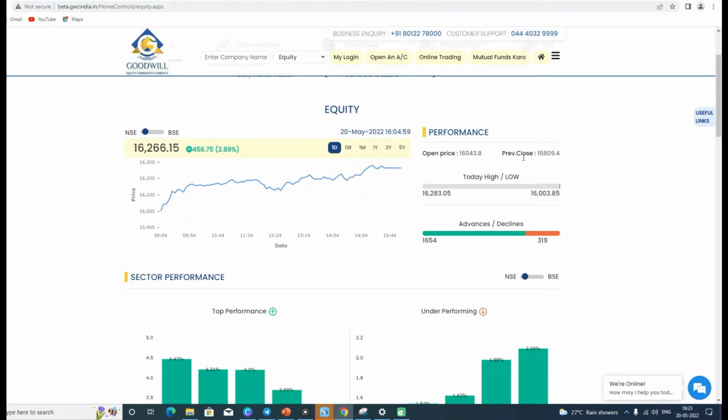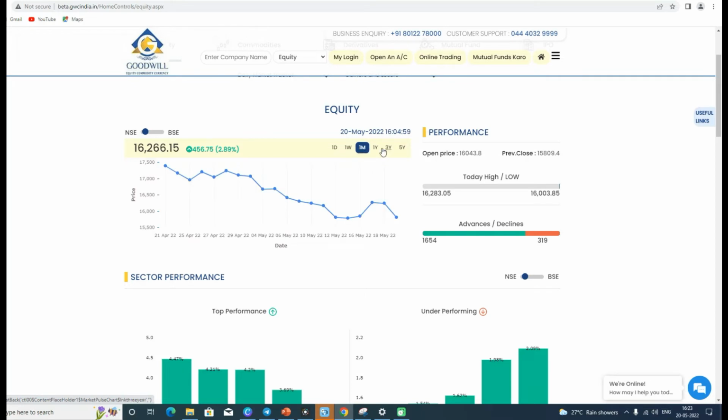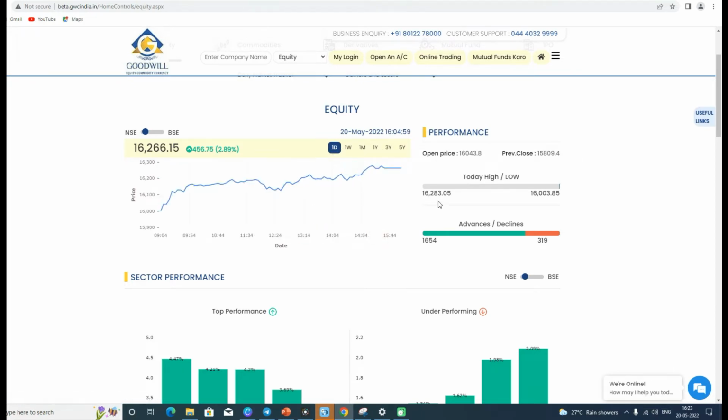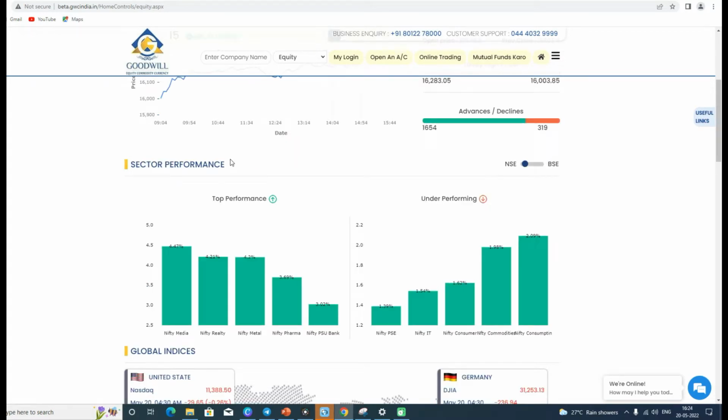16,043.8 and the previous closing price was rupees 15,809.4. The time frame of the NSE market: here this is for intraday, here is for weekly, here is for monthly, and after that we can see the yearly format, and over here we can see the high at today's date, and here are the advances and declines. After this we can see the sectoral performance of the Nifty indices.